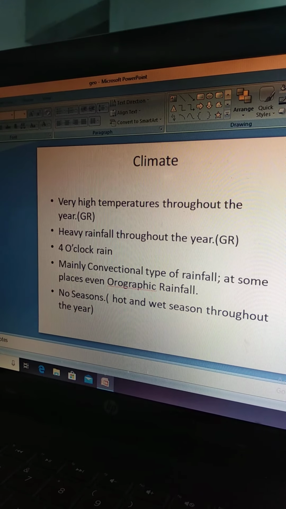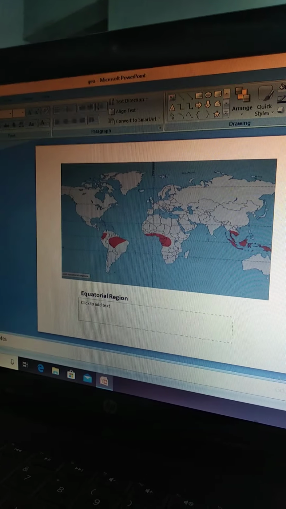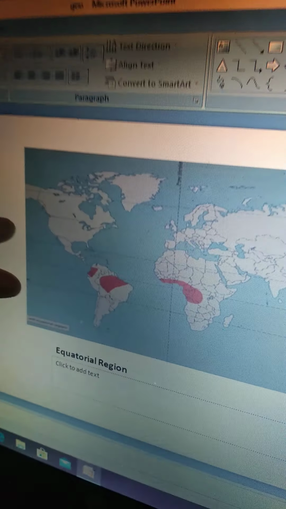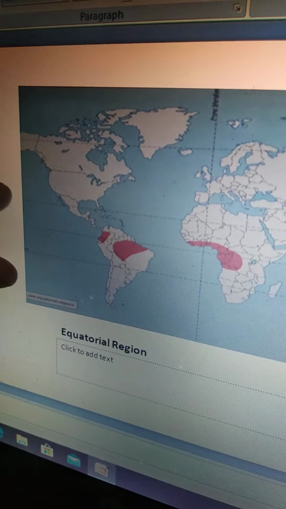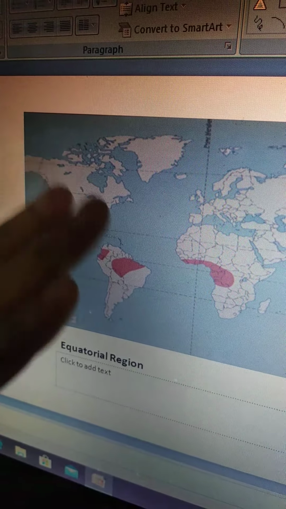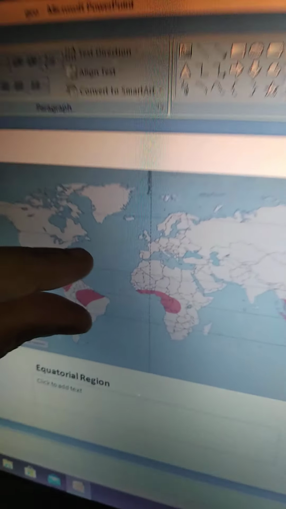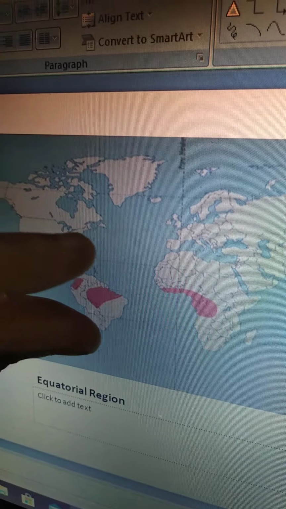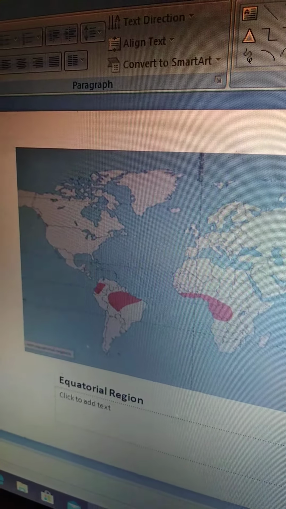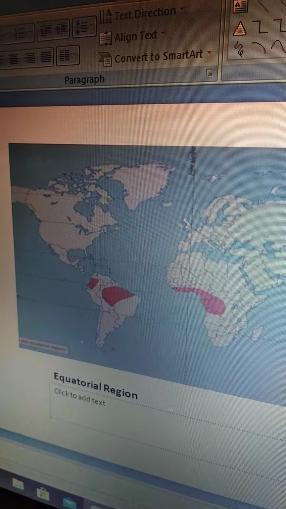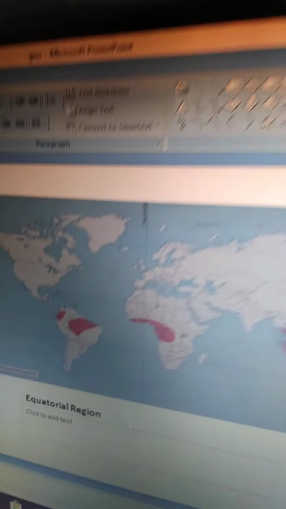I'll come back to the map once again. As we know that this is the region or the part of the earth which receives direct rays of the sun throughout the year, irrespective of the position of the earth during its revolution.